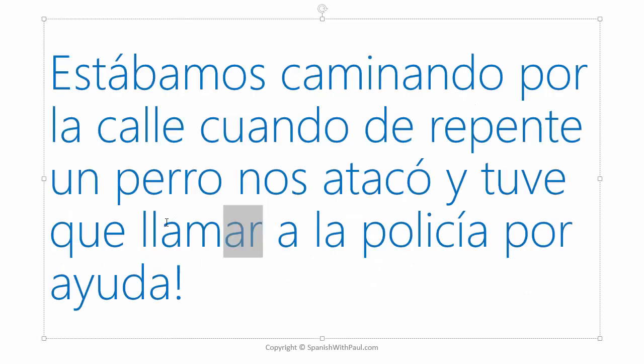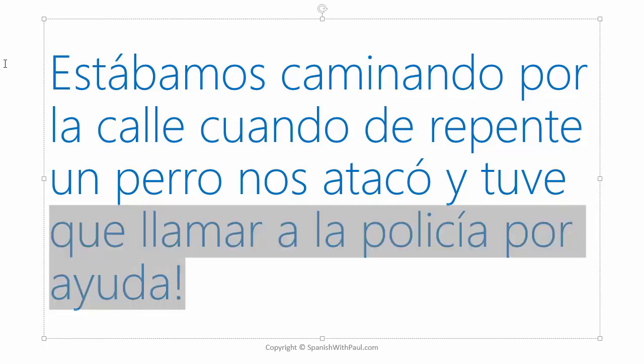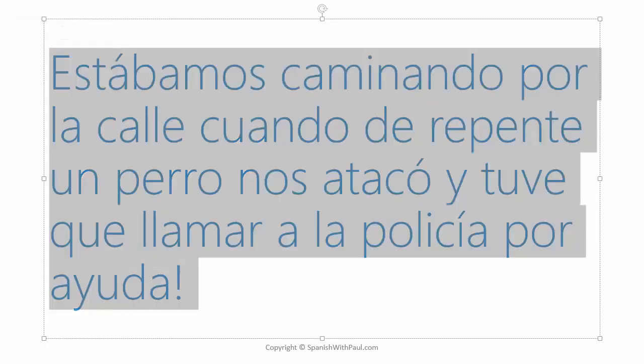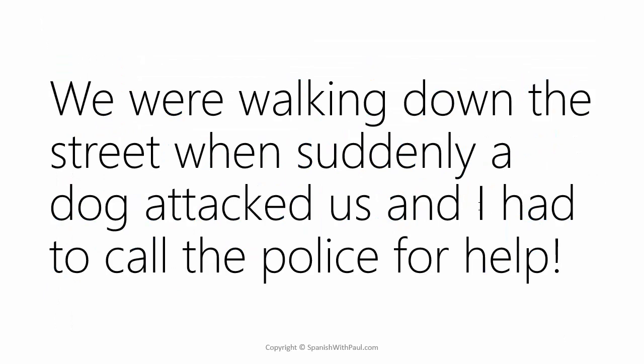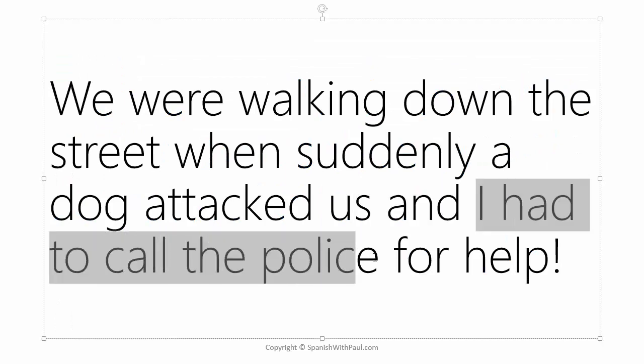Because look, here we have a verb, and here we have some type of personal people. So what happened? The personal a got thrown in there. See how all these little nuances start to creep in the longer and more sophisticated our sentences become. So, tuve que llamar a la policía por, which is the reason why, ayuda.